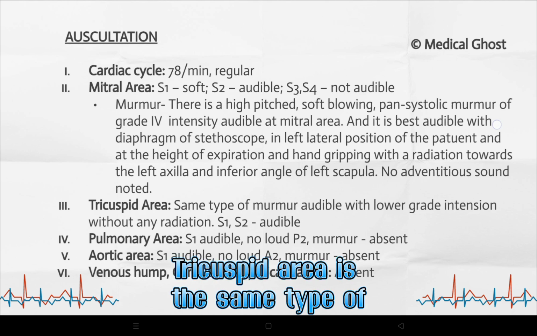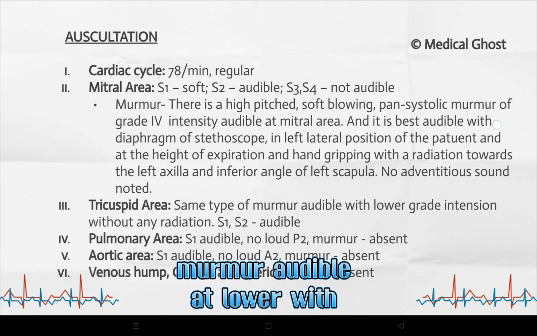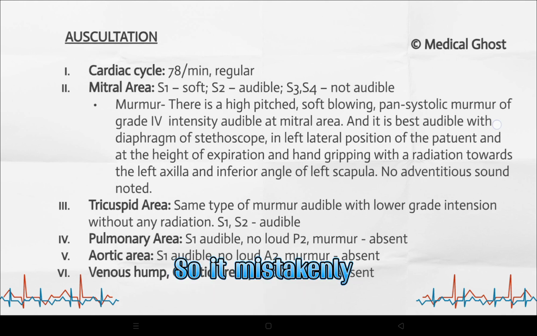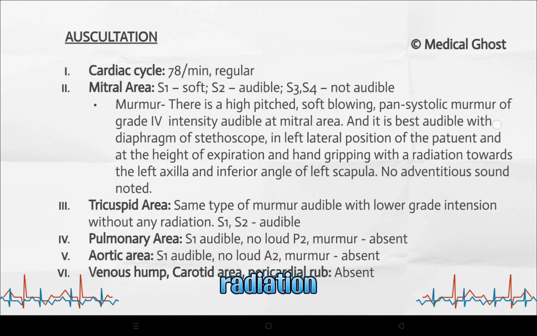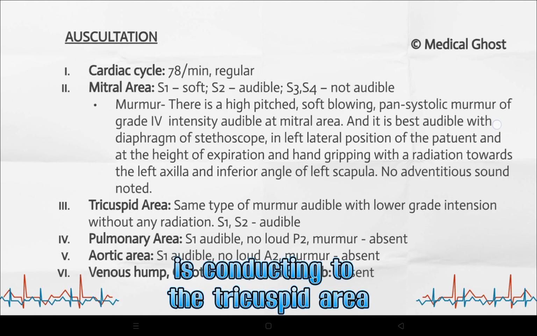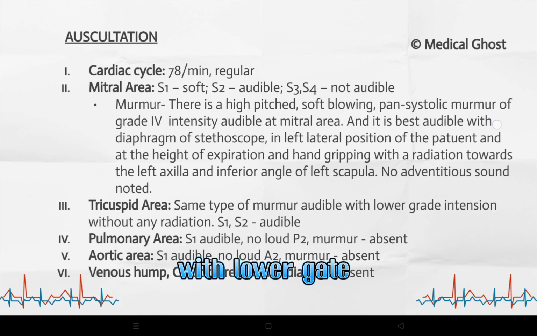Tricuspid area: the same type of murmur audible with lower grade intensity, not intention, it was mistakenly written as intention, it is intensity, without any radiation. S1, S2 audible. So it is a conduction murmur: the mitral area murmur is conducting to the tricuspid area. It is the same type of murmur with lower grade of intensity. Pulmonary area: S1 audible, no loud P2, murmur absent. Aortic area: S1 audible, no loud A2, murmur absent.